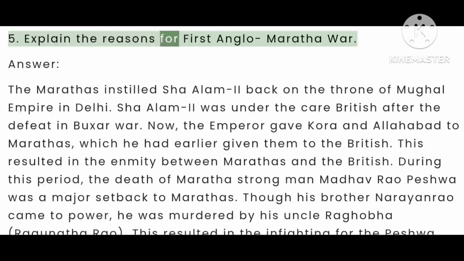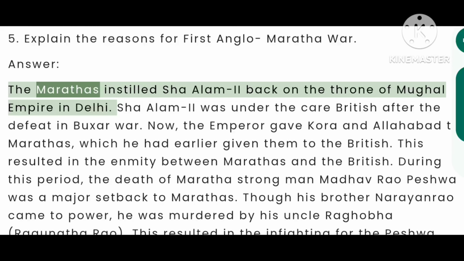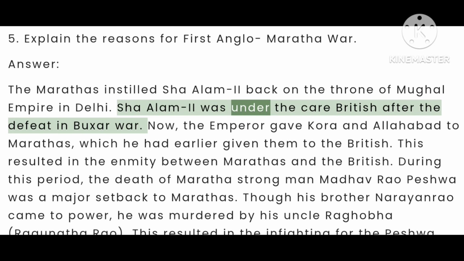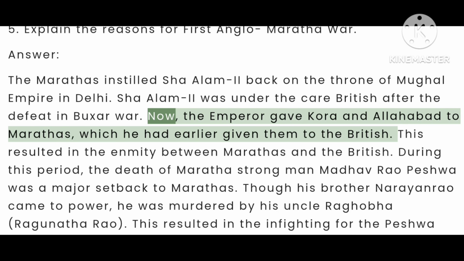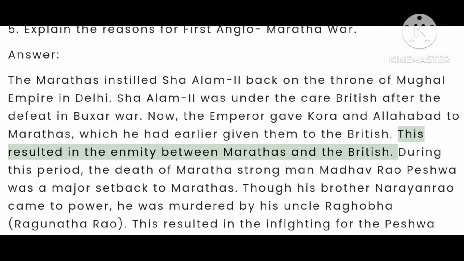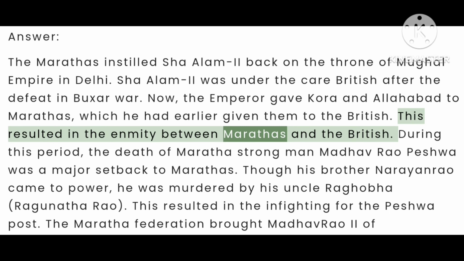5. Explain the reasons for First Anglo-Maratha War. Answer. The Marathas installed Shah Alam II back on the throne of Mughal Empire in Delhi. Shah Alam II was under the care of the British after the defeat in Buxar War. Now, the emperor gave Kora and Allahabad to Marathas, which he had earlier given to the British. This resulted in the enmity between Marathas and the British.